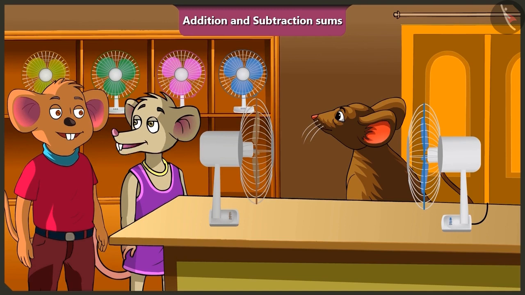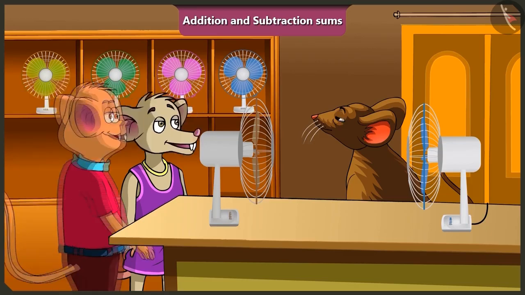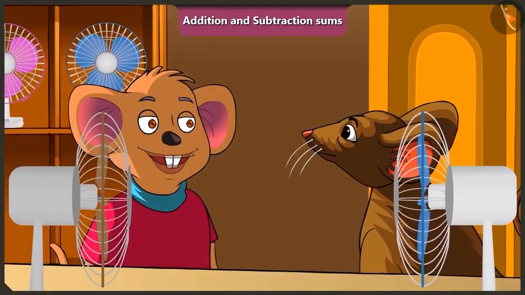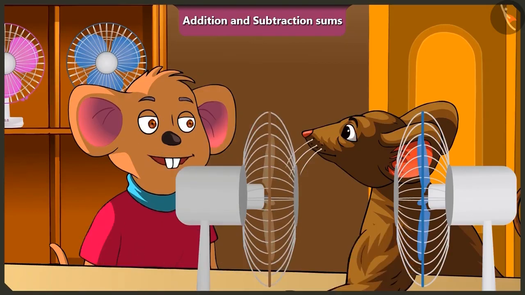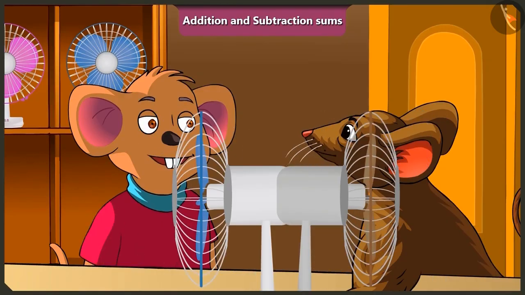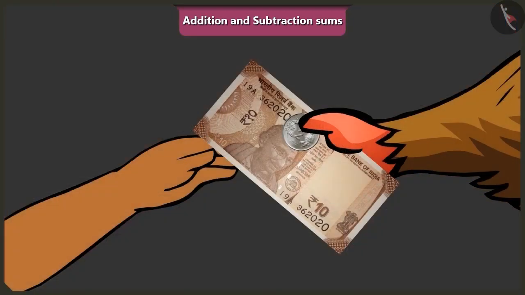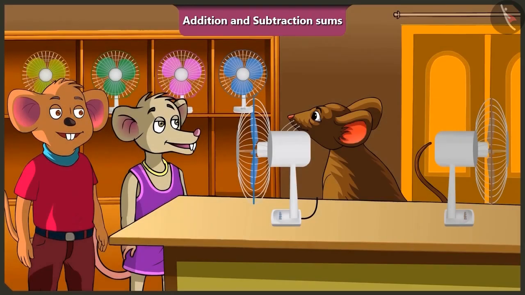Oh wow, Choo Choo! Now you would buy a new fan and also save 12 rupees. You are right, Chichi. So Choo Choo, buy the new fan now. Okay, Chichi. Brother, take these 58 rupees and this old fan. Take this, Choo Choo brother, your new fan. And the balance 12 rupees.